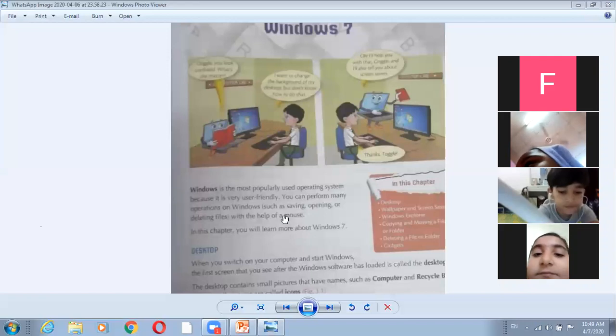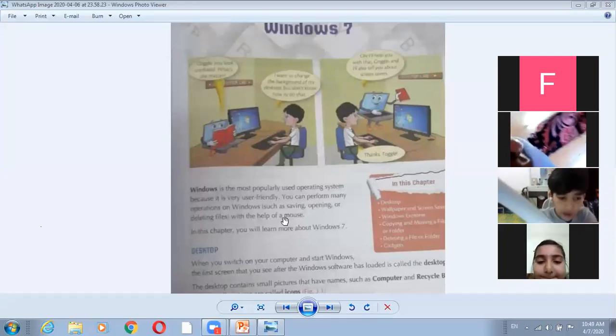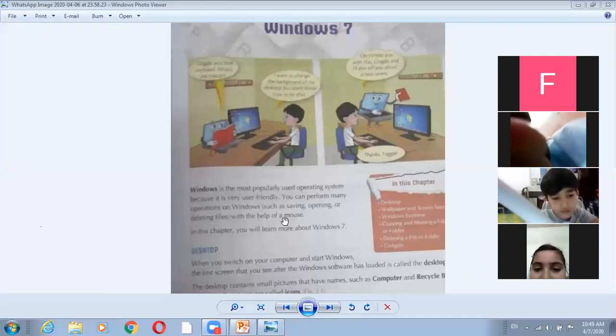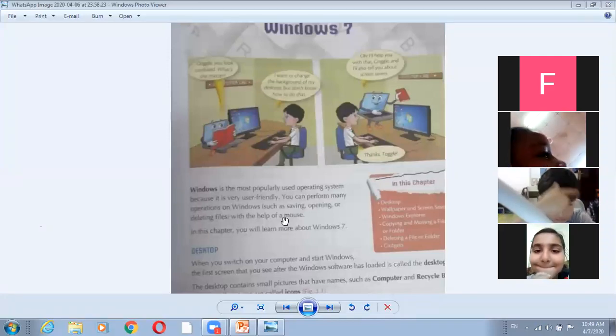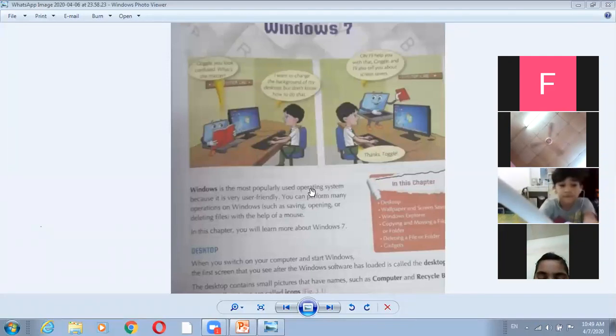So what is an operating system? Operating system is a program that deals with the software and hardware of our computer system. If we don't have any operating system in our computer, our computer software or hardwares will not work. This is an important thing of the operating system.